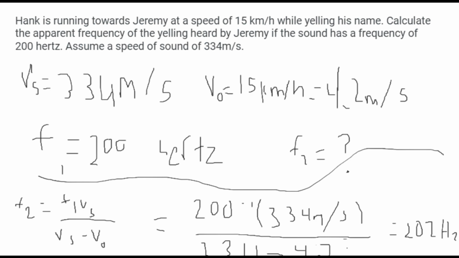So you plug in the numbers: 200 multiplied by 334 divided by 334 minus 4.2, which we get, let me calculate this, 202 Hertz. That is the apparent frequency of the yelling heard by Jeremy.